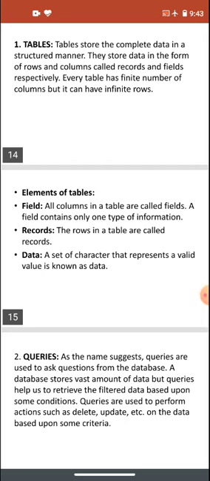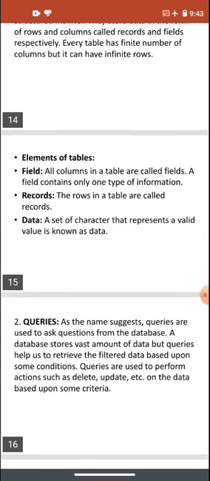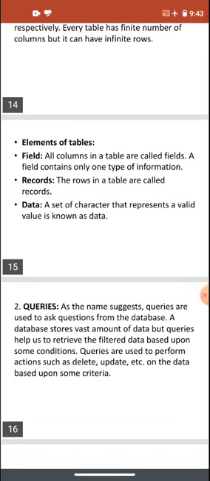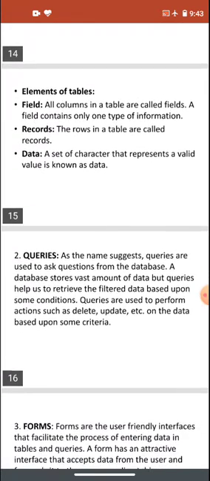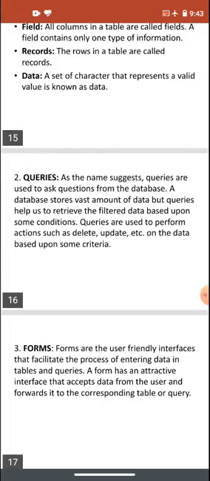Here we call a column a field, and the rows in a table are called records. And the third element is data. A set of characters that represent a valid value is known as data. Any valid value that we put there will be considered as data.